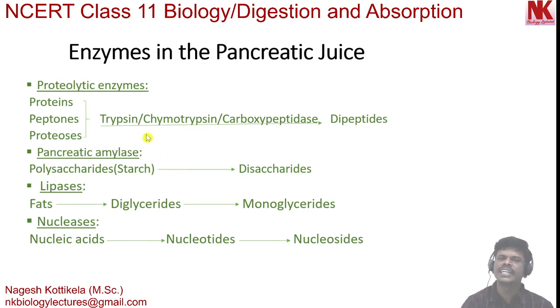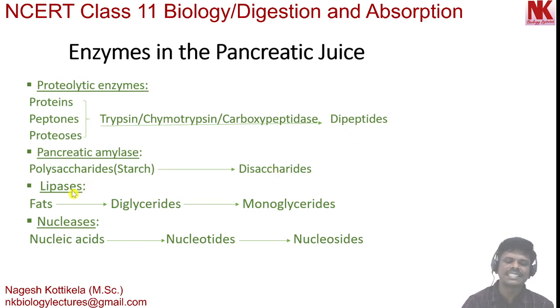Okay. Moving to the next, pancreatic amylase. This enzyme digests polysaccharides like starch. Starch is digested by amylases. So starch is breaking down into disaccharides. A disaccharide has two sugar units. Examples like maltose, sucrose. These are examples of disaccharides. Okay. So here starch breaks down into maltose. Maltose is a disaccharide.